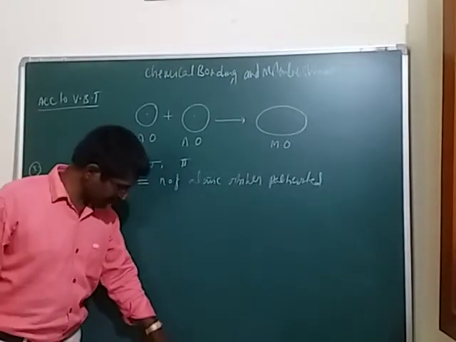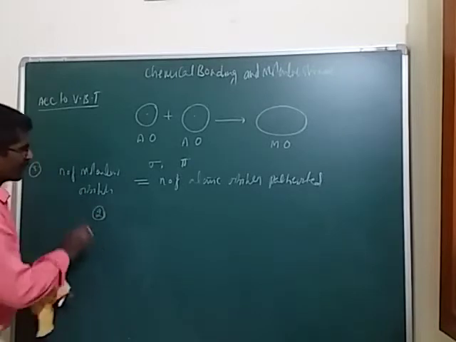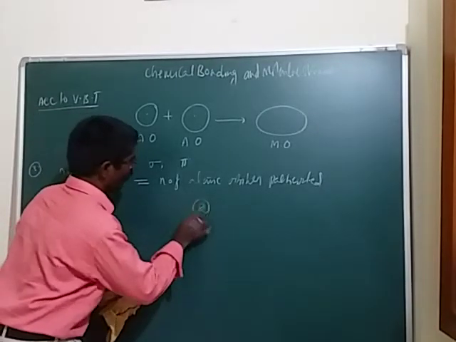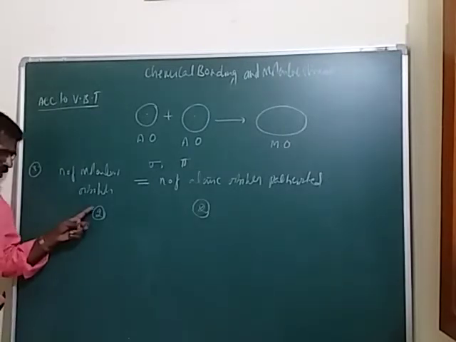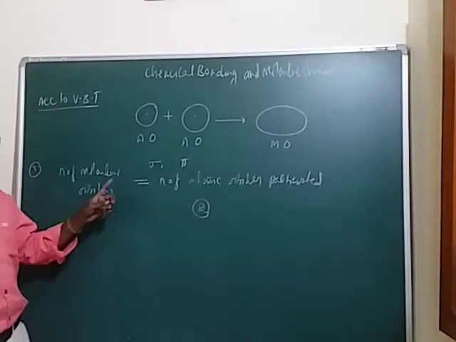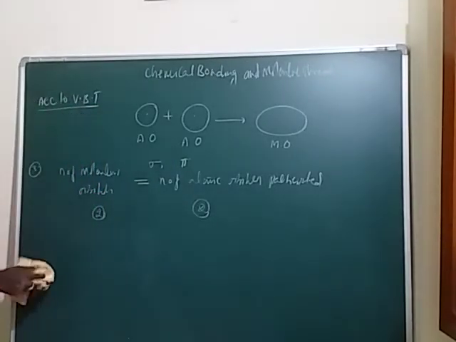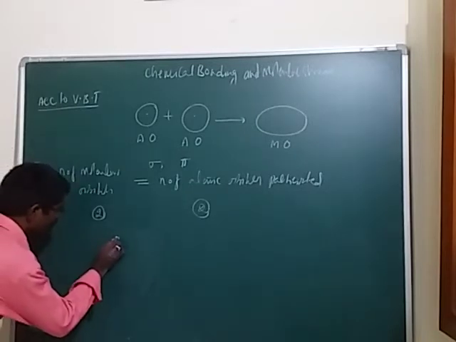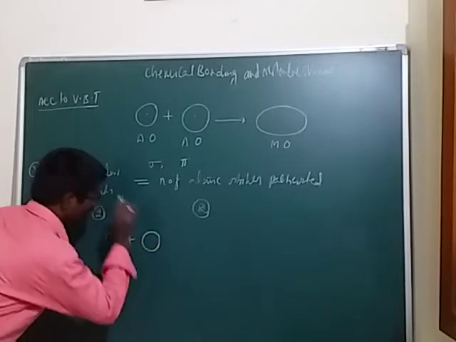Now that means if we take two atomic orbitals, they should provide two molecular orbitals. If two atomic orbitals are involved in that bond formation, two molecular orbitals should be produced. So this is the concept, students. And next, in this case, this one is one atomic orbital, and here is another atomic orbital.